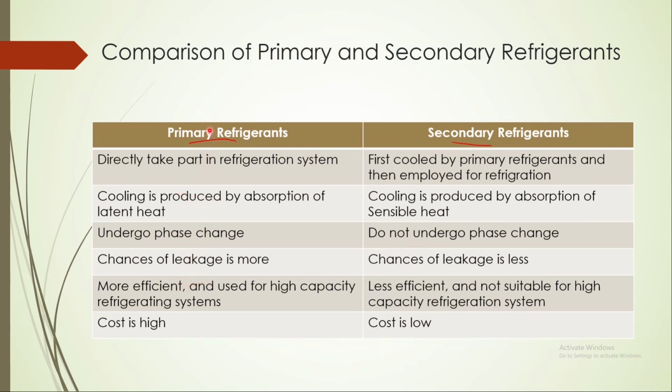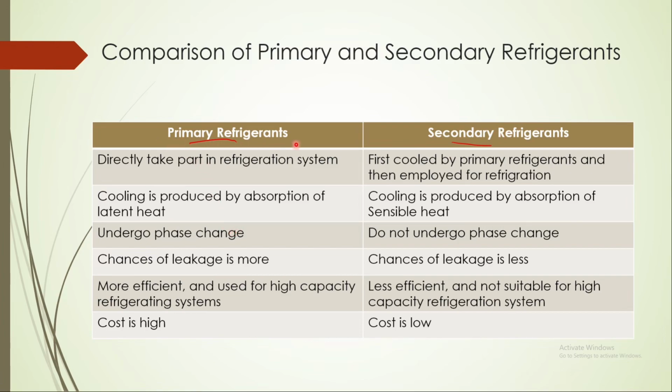Whenever there is heat transfer, there is some loss. If you apply a secondary refrigerant, there is a loss when the primary refrigerant supplies heat to the secondary refrigerant, and again when the secondary refrigerant supplies heat to the cooling medium.